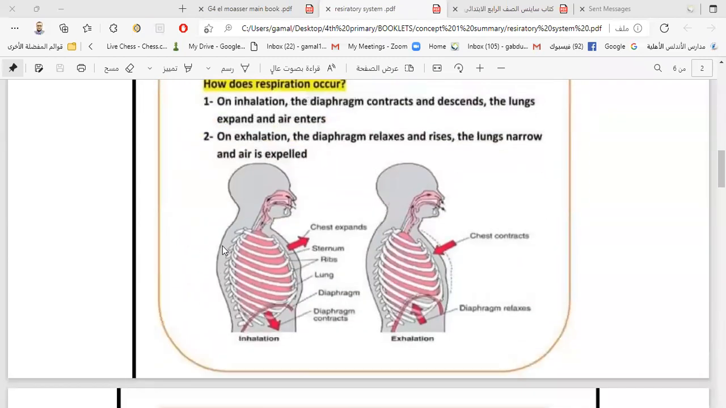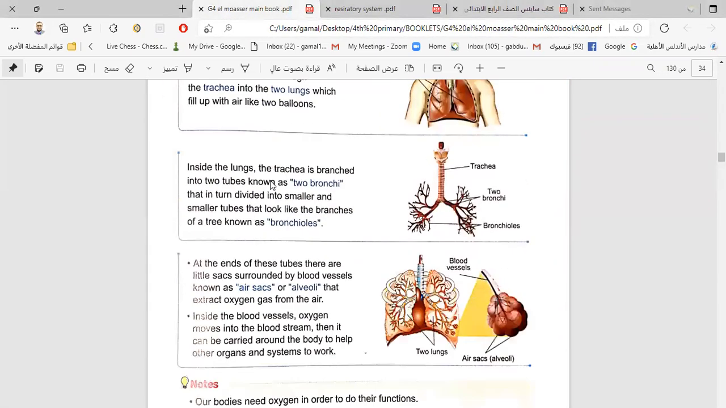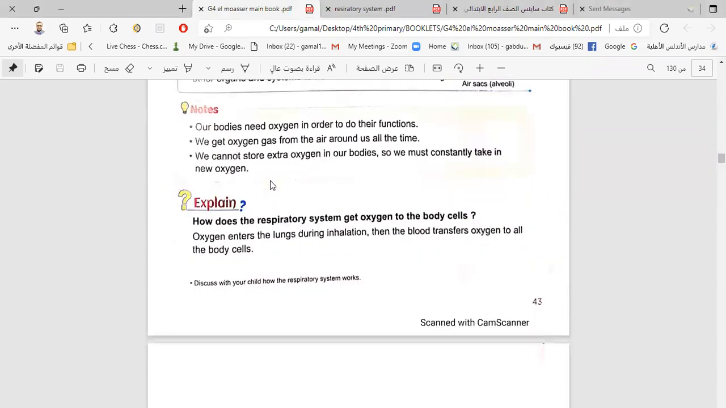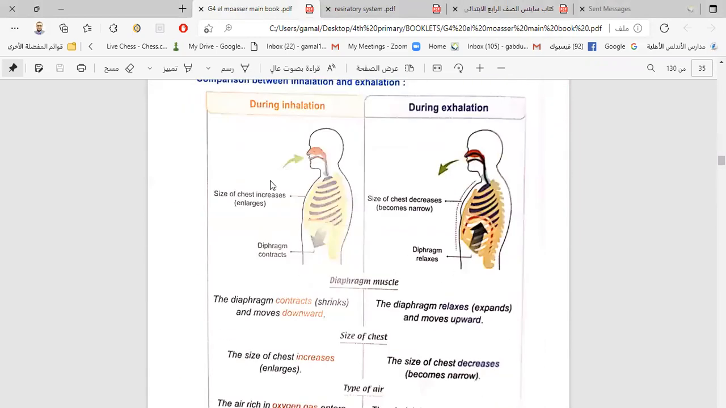We can move to the importance of the diaphragm in the inhalation and exhalation process. We can see here the diaphragm is a muscle. The diaphragm is a muscle found below the lungs.